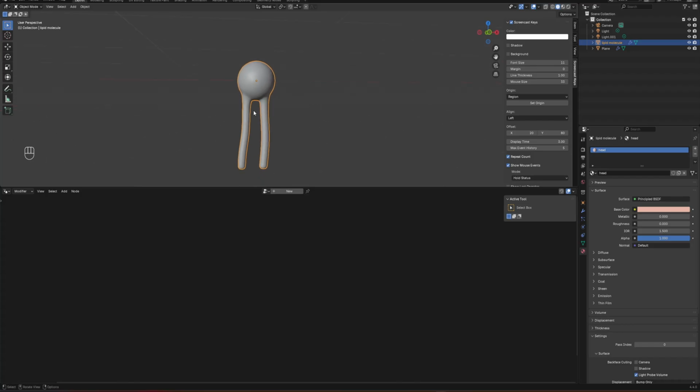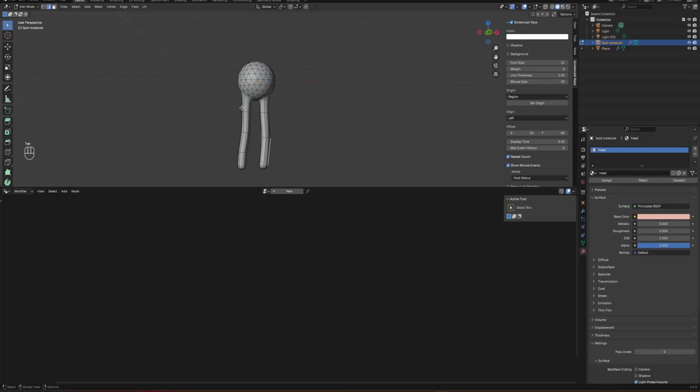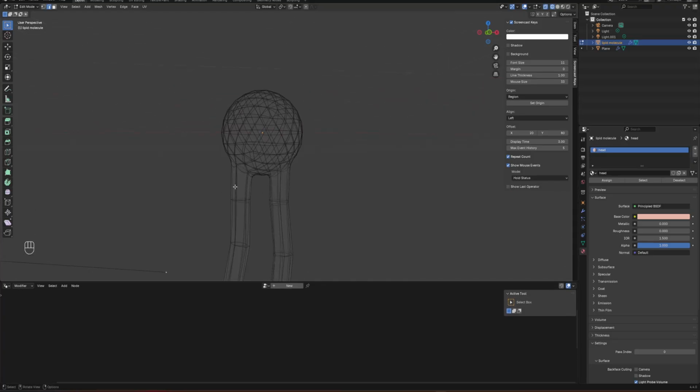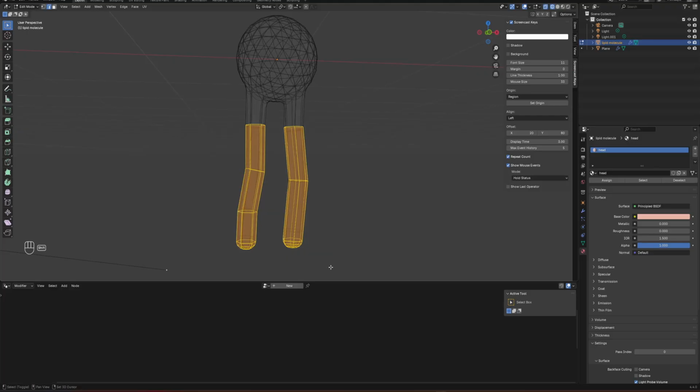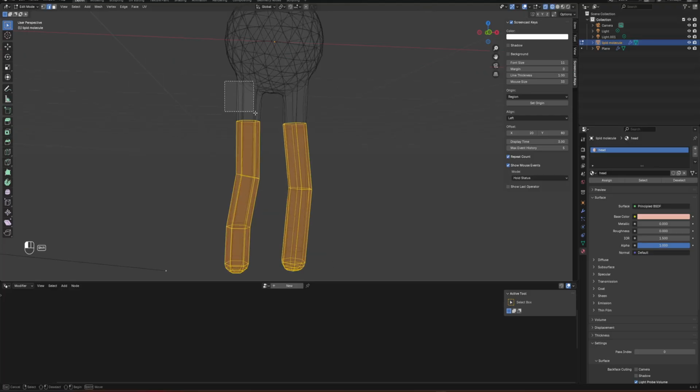You can give a different color to these tails by selecting all of them. So I will try to select this. Let me do that too. Okay, and no, I want faces.